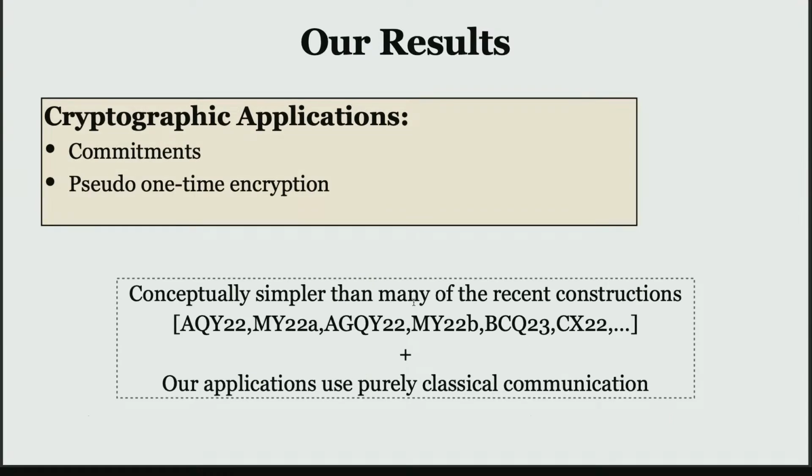Okay, so in terms of cryptographic applications, as I said, we get all or many of the applications that are implied by the existence of classical PRGs. The one advantage we have in our work compared to the other crypto applications in the previous papers is that our constructions are conceptually much simpler than the previous constructions, in the sense that they resemble the textbook constructions of these primitives. So if you open any Crypto 101 textbook and look at the constructions of commitments and one-time encryption, our constructions resemble those constructions. And another advantage is that our applications only use purely classical communication.